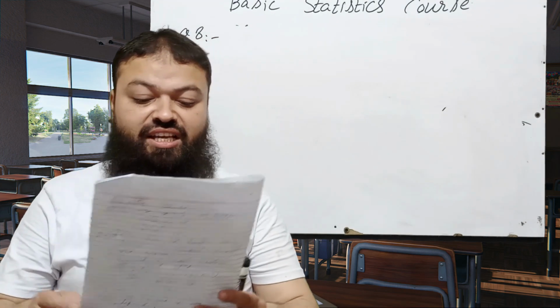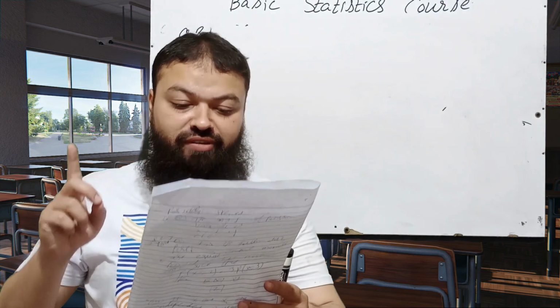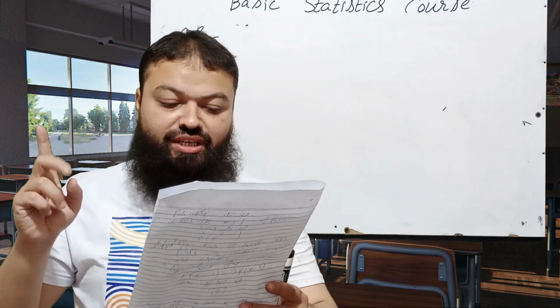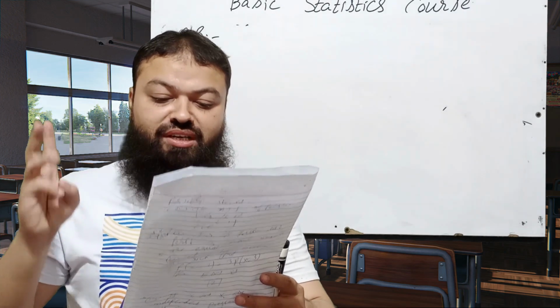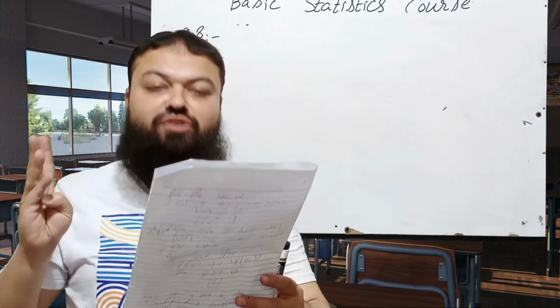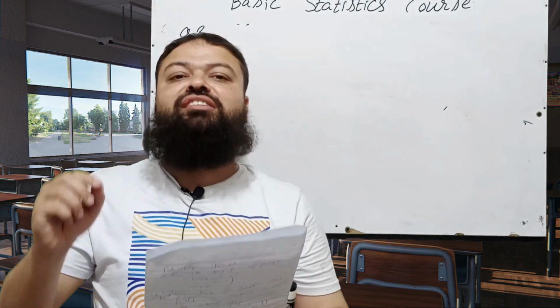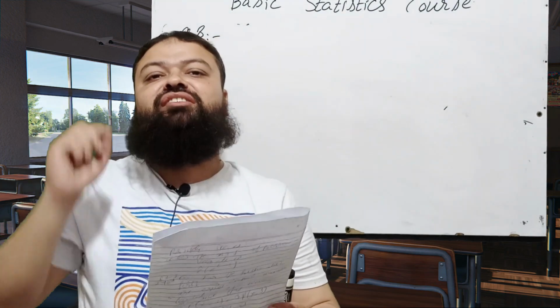Question number 8: the Poisson distribution is always A, positively skewed, B, negatively skewed, C, symmetrical, D, none of the above. Dear students, please keep in mind, the Poisson distribution is always positively skewed.